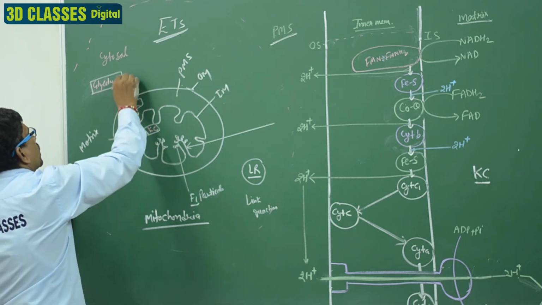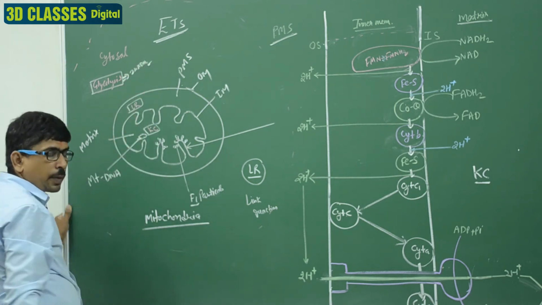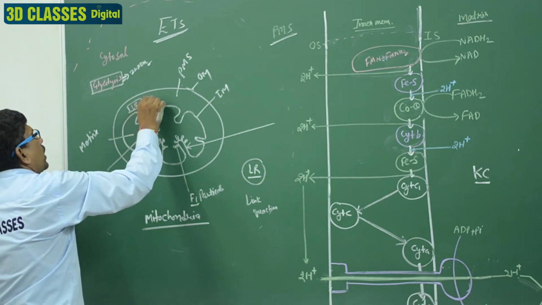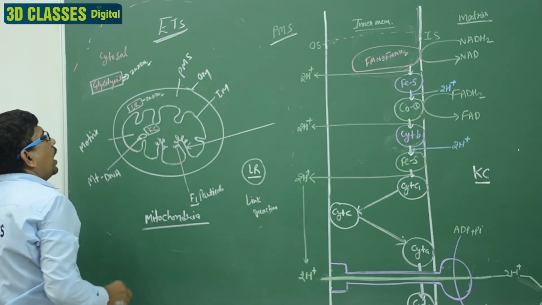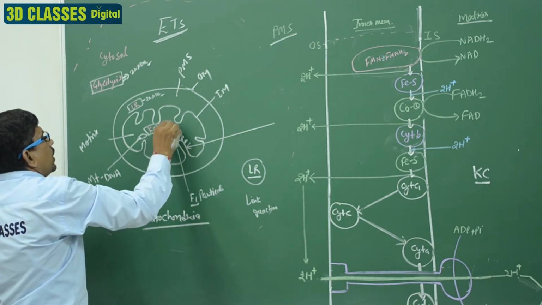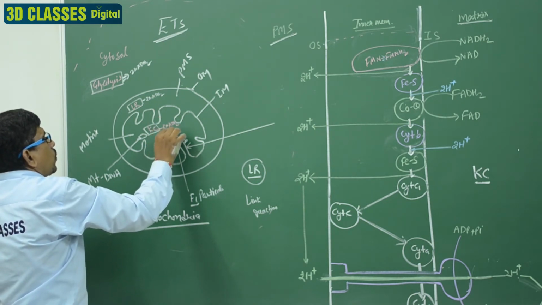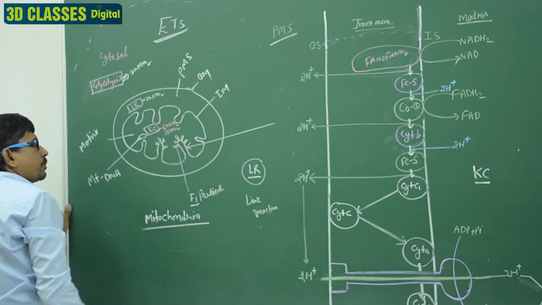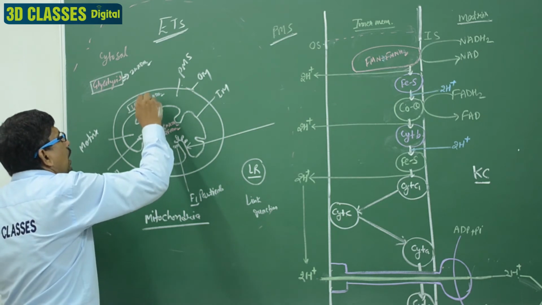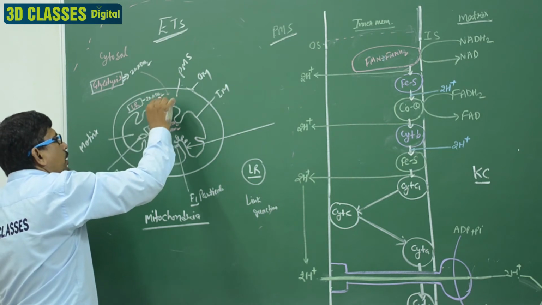Clear? So here 2 NADH2 are formed, known as the cytoplasmic NADH2. In the link reaction, 2 NADH2 are formed. Clear? And inside the matrix in the Krebs cycle, 2 cycles are present, so 6 NADH2 and 2 FADH2 are formed. Clear? So these NADH2 are moved inside here.